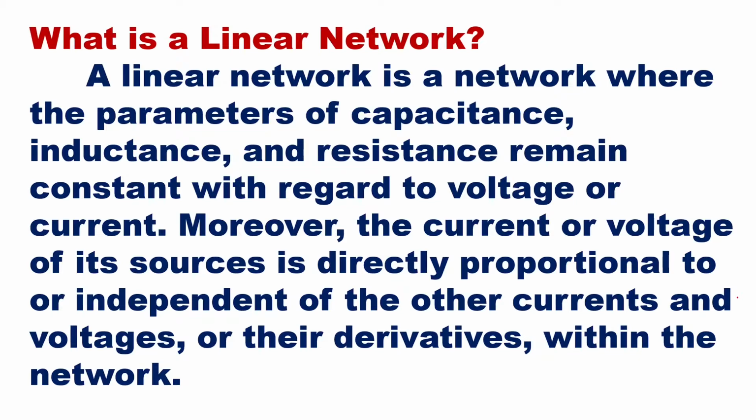A linear network is a network where the parameters of capacitance, inductance and resistance remain constant with regard to voltage or current. Moreover, the current or voltage of its sources is directly proportional. This is very important. The current or voltage of its sources is directly proportional to or independent of other currents and voltages or their derivatives within the network. So if these conditions are there, then it is a linear network.